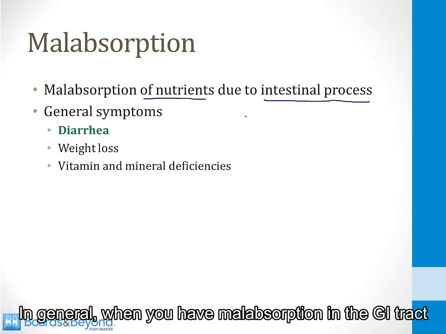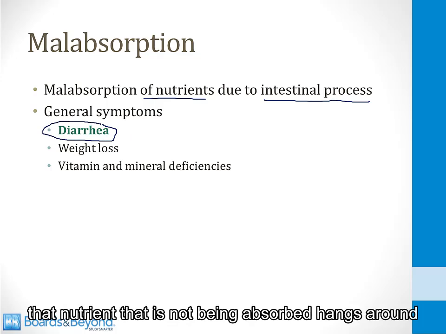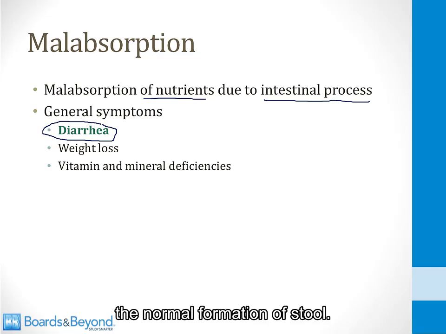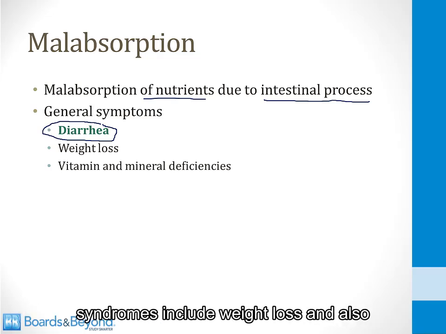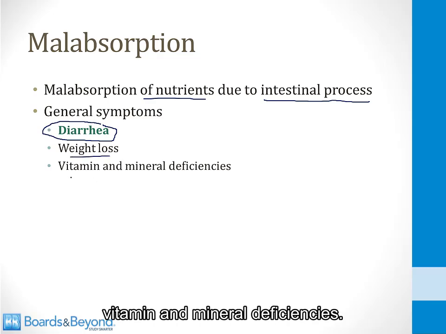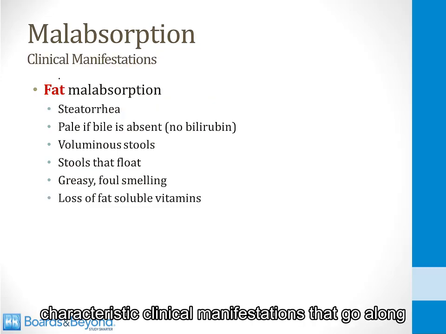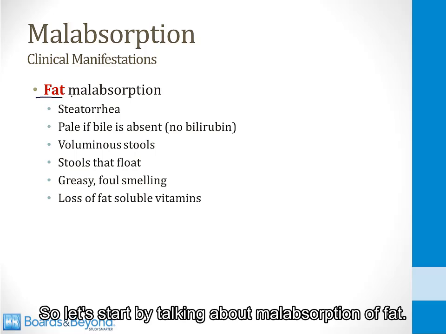In general, when you have malabsorption in the GI tract, you almost always get some type of diarrhea. That nutrient that is not being absorbed hangs around in the lumen of the GI tract, and it generally disrupts the normal formation of stool. Other symptoms that commonly occur in malabsorption syndromes include weight loss and also vitamin and mineral deficiencies. You should be familiar with the characteristic clinical manifestations that go along with malabsorption of certain types of nutrients. And let's start by talking about malabsorption of fat.